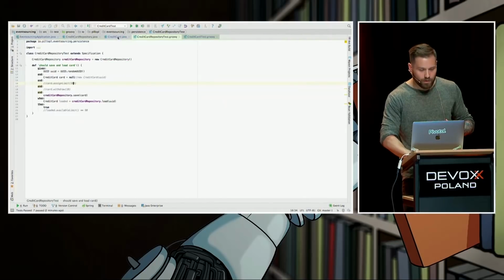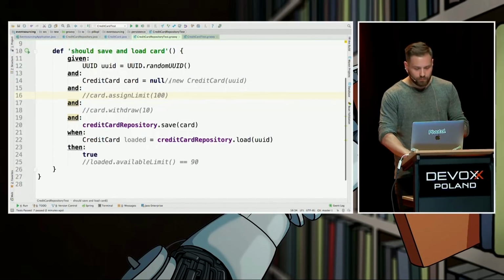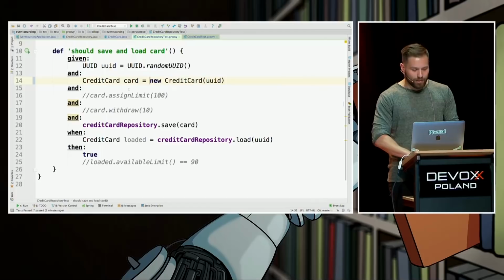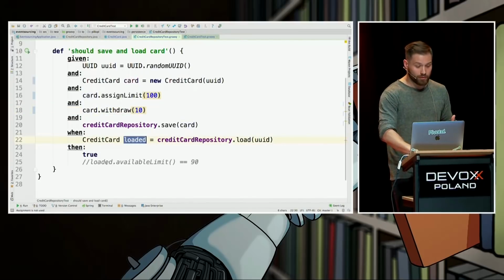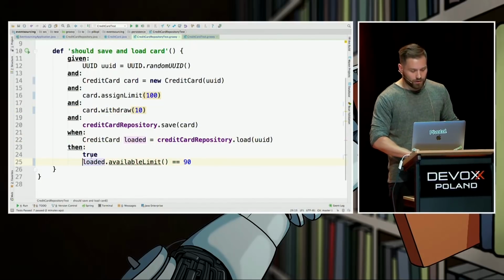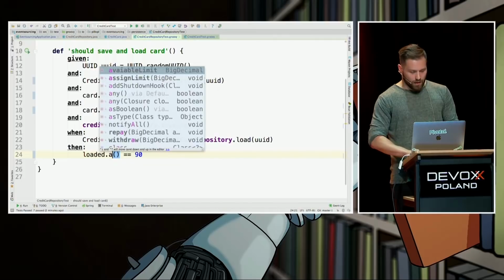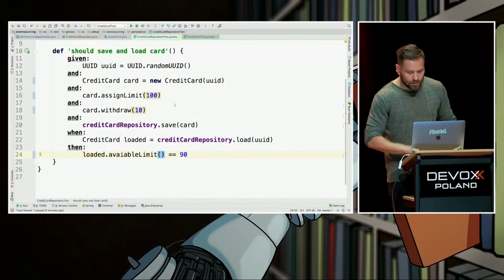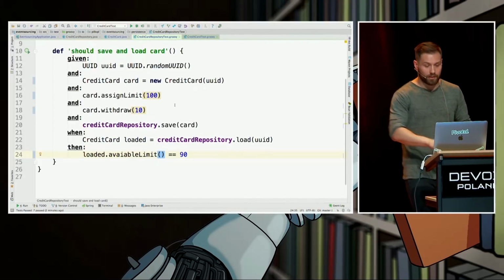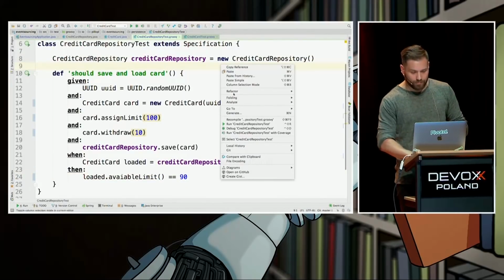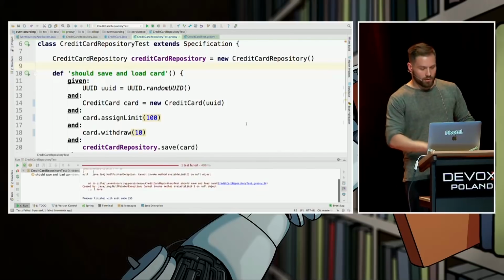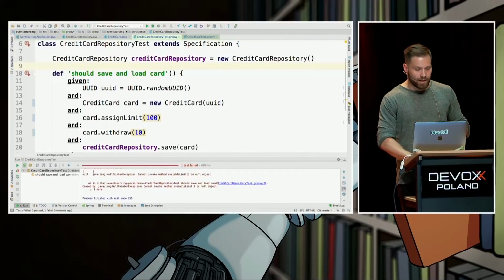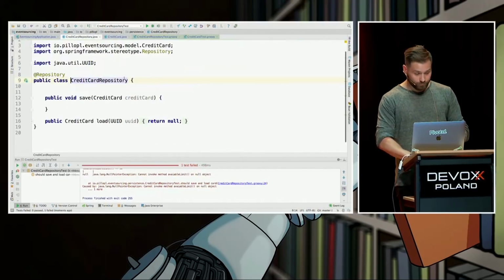So for a given random credit card, when we assign a limit, 100, when we withdraw 10, we save the credit card, and we load the credit card to a different reference. We want this loaded state to be 90, to be in the correct state, right? Let's try it. It will, of course, not work. Yes. And let's try to implement the repo right now.